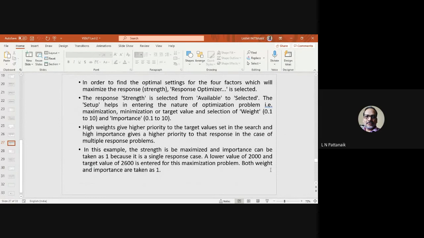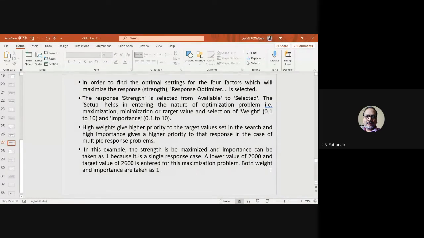Okay, so in order to find the optimal settings for the 4 factors which will maximize the response, that is the strength, you can use something called response optimizer. That response optimizer will be there, so you can use that. It will graphically help you, so that you can just slide the inputs. I'll show you that figure, and by sliding all the variables, you can reach the value which gives you the maximum possible response. The response strength is selected from available to selected. The setup helps in entering the nature of the optimization problem.